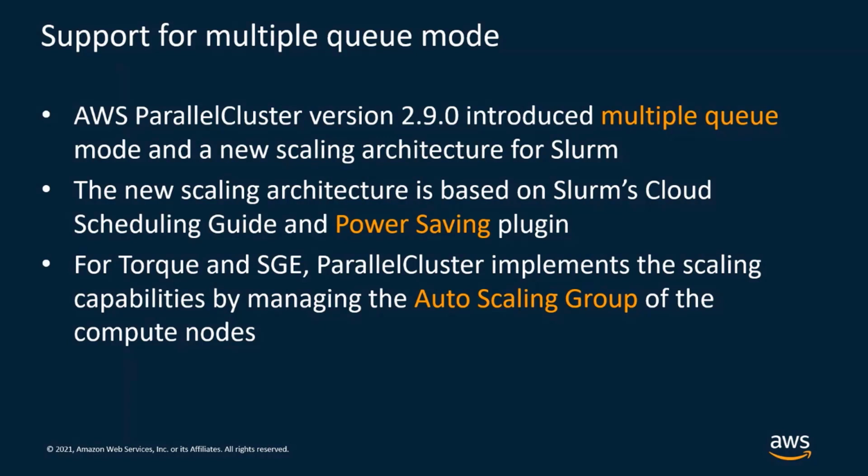If you use Slurm, on the contrary, we will use the Slurm power saving plugin. So we no longer use the auto-scaling group. Using the power saving plugin helps us make the scaling faster in comparison to an auto-scaling group, because the plugin uses the run instances API to start the instances, and the run instances API can be faster in comparison to an auto-scaling group. Moreover, this API call will provide all-or-nothing scaling. It means that all the instances you need to run your jobs will be deployed with a single API call.